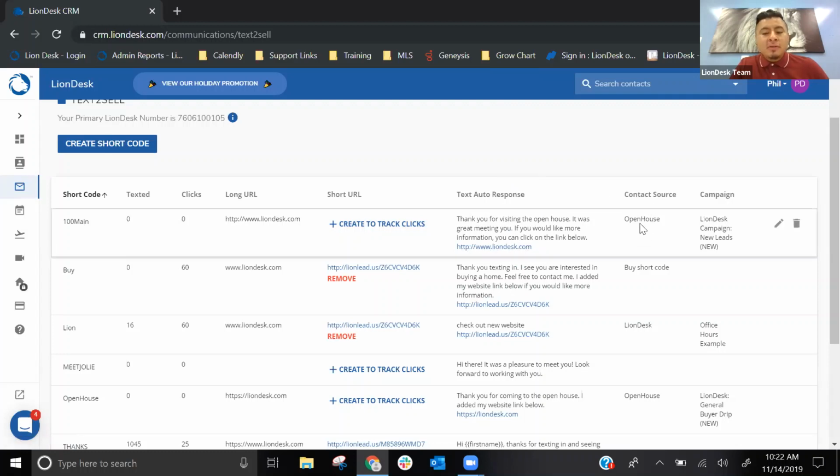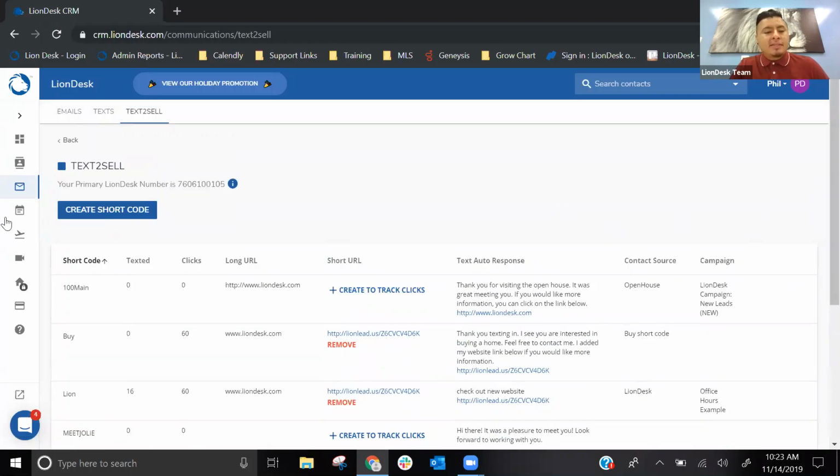What source does that lead get once it comes into our system? And then what campaign is triggered once they text in. So this new lead sends out two text messages, 8 emails over the span of a couple of weeks. You will see these 2 columns, texted and then clicks. That way you can see how often this code was texted in, and the clicks will track how often the clients are clicking on this link. All right, y'all, so that covers Text-to-Sell.